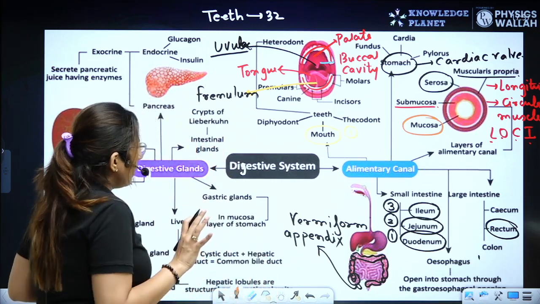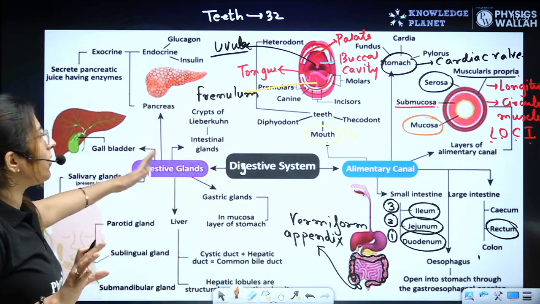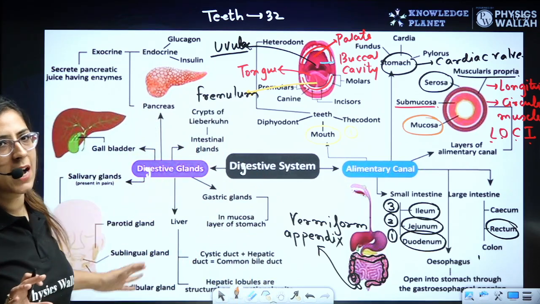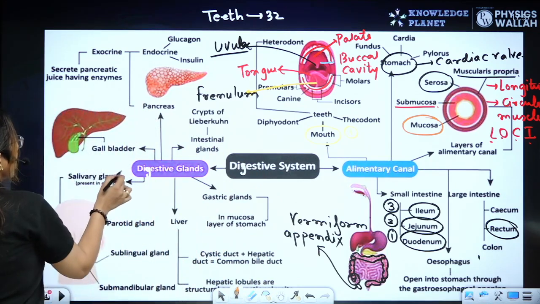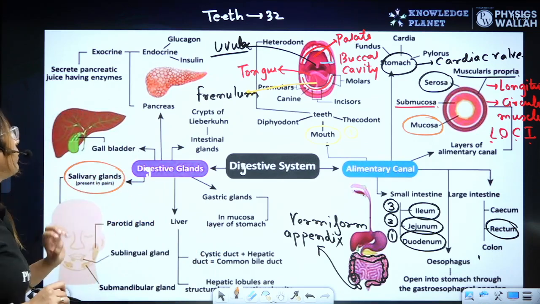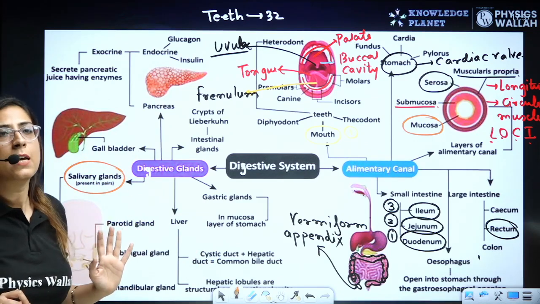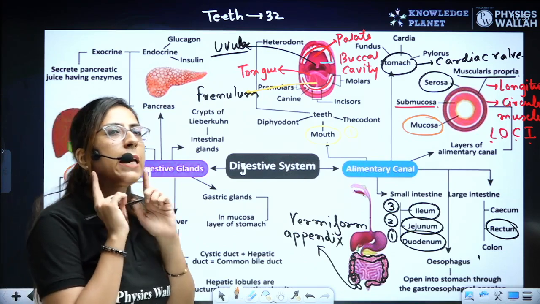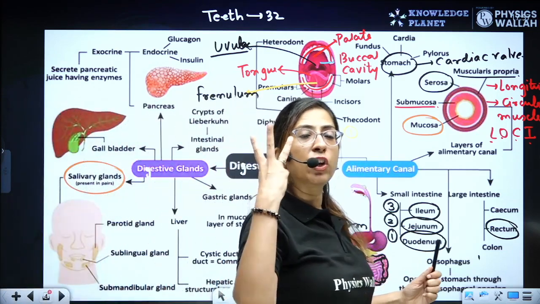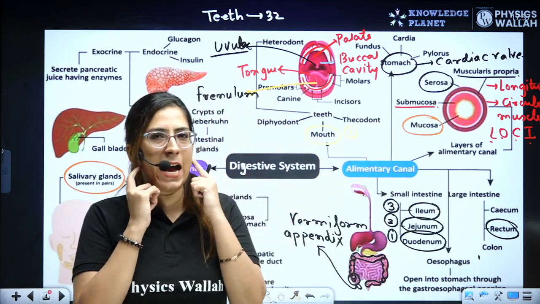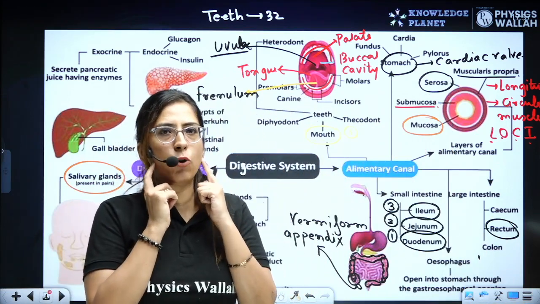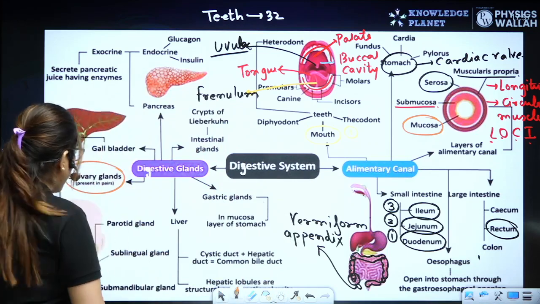Okay. Let's further talk about the second half of this chapter, which is your digestive glands. So various digestive glands are present. The first digestive gland we talk about is in the mouth, the salivary glands. We have 3 pairs of salivary glands. We have the parotid gland below the ear here, a pair of parotid glands.